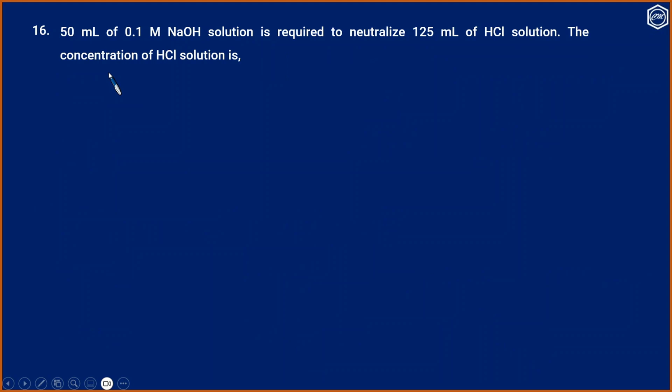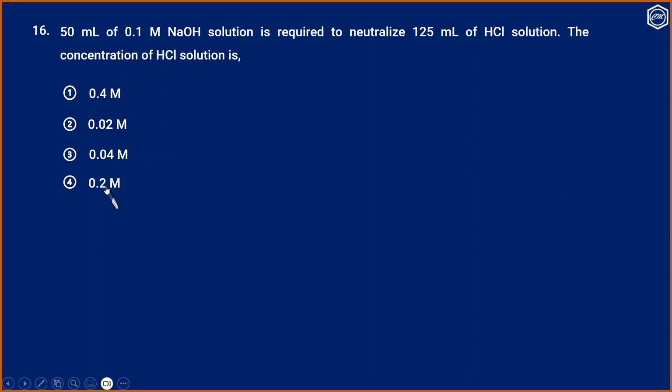Question number 16. 50 ml of 0.1 molar sodium hydroxide solution is required to neutralize 125 ml of HCl solution. The concentration of HCl solution is: option 1, 0.4 molar; option 2, 0.2 molar; option 3, 0.04 molar; and option 4, 0.2 molar.